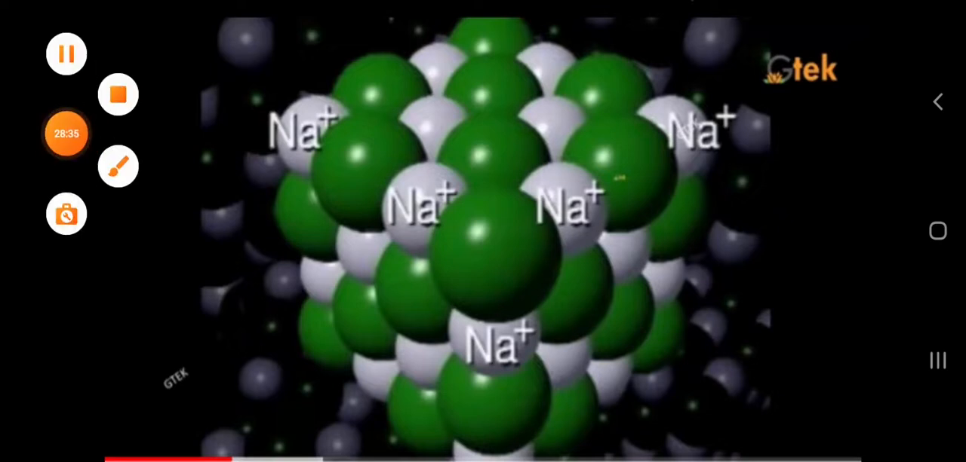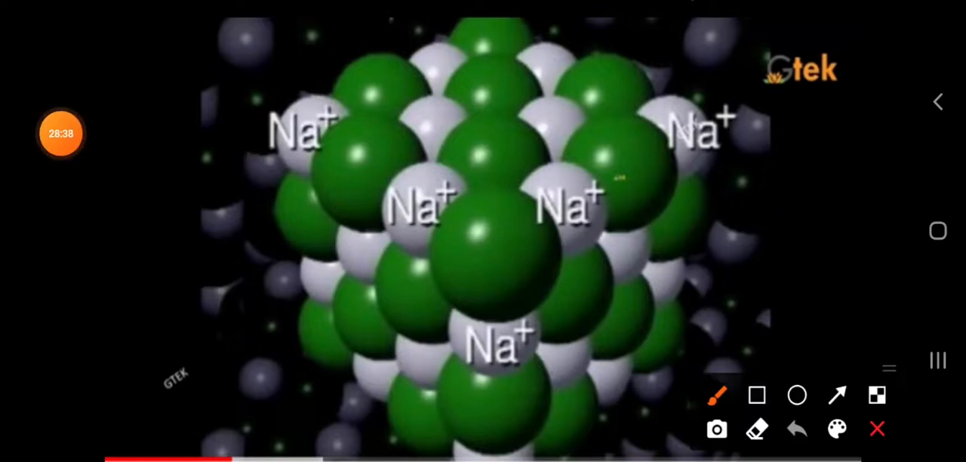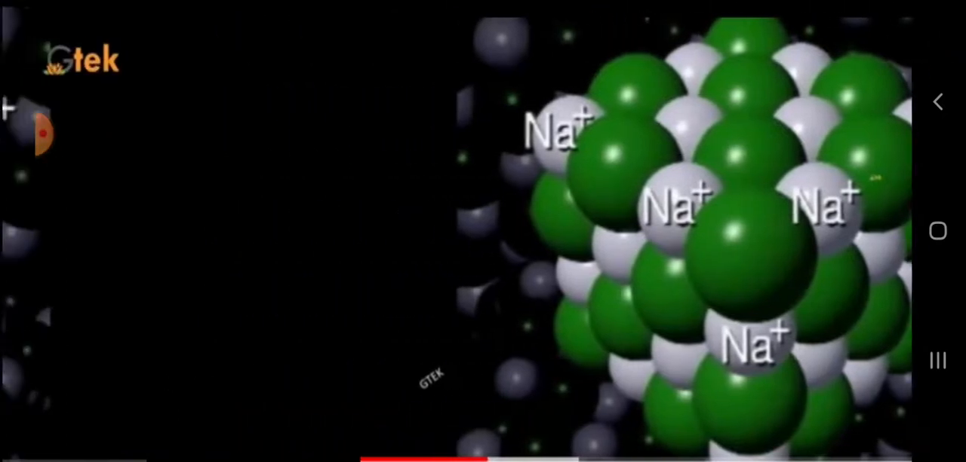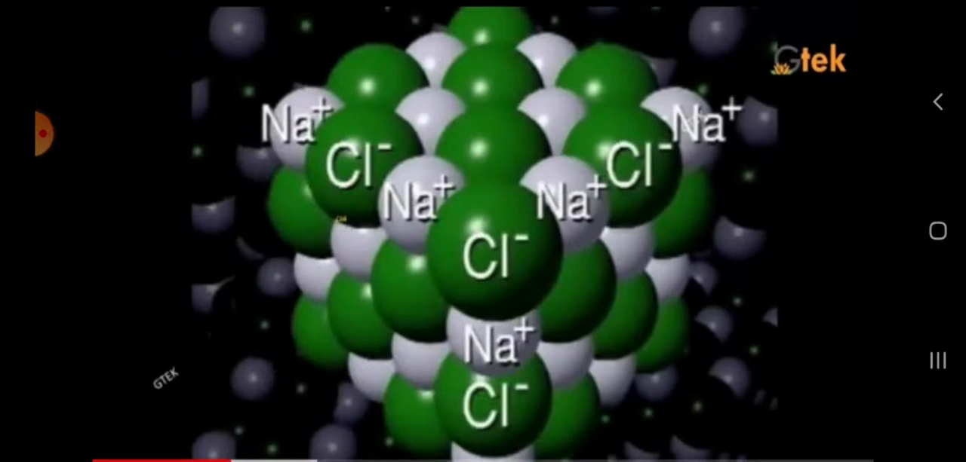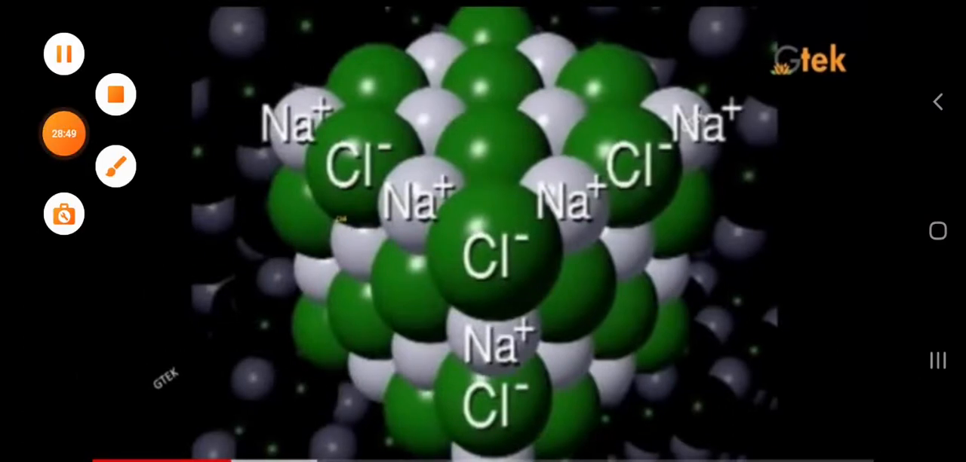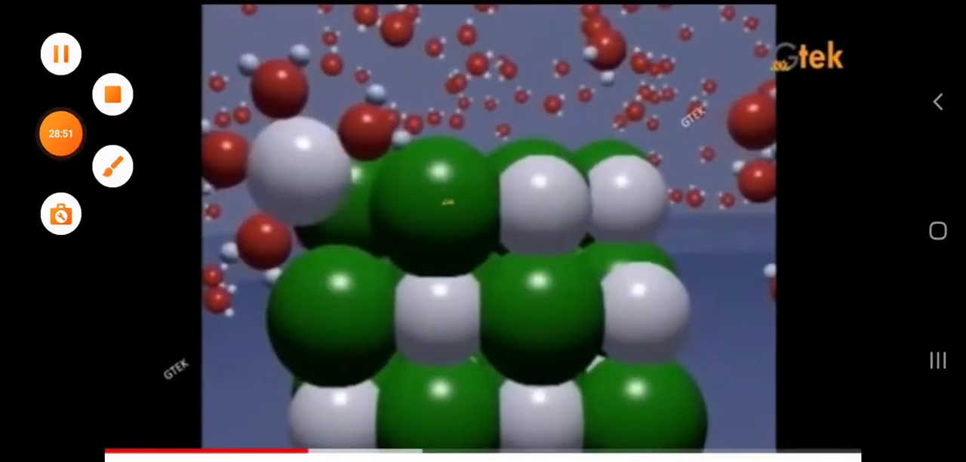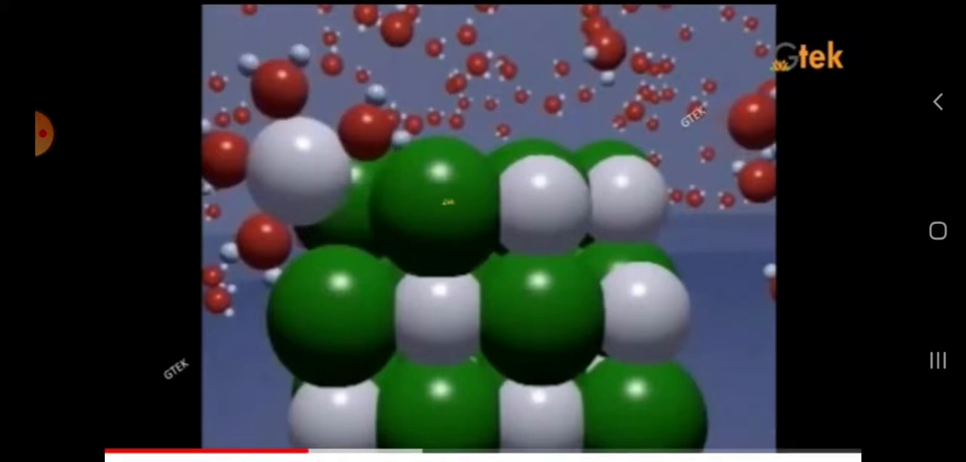So now let us see what happens when salt is added. When you add salt in water, it gives Na+ and Cl- ions. What happens here? The water molecules, H2O, are taking up the Na+ and Cl- ions, meaning the ions are interacting with the water molecules.